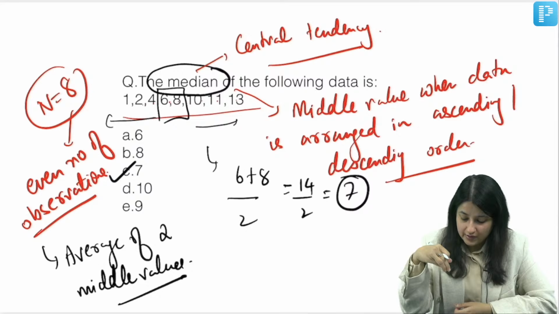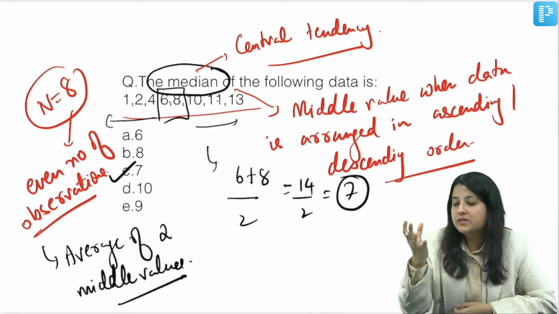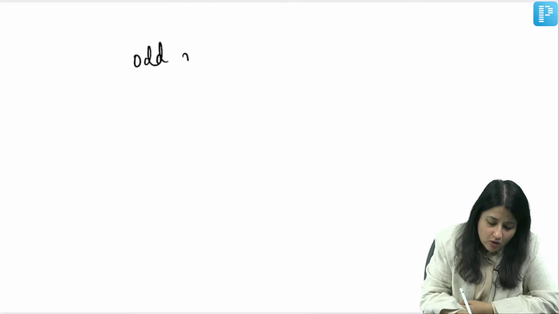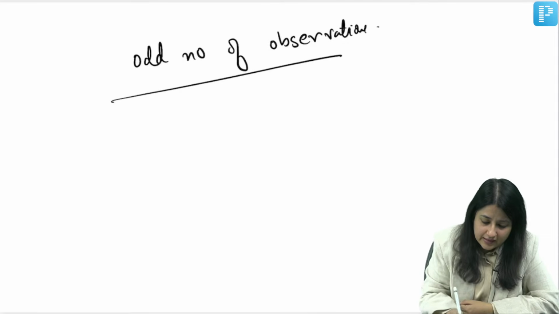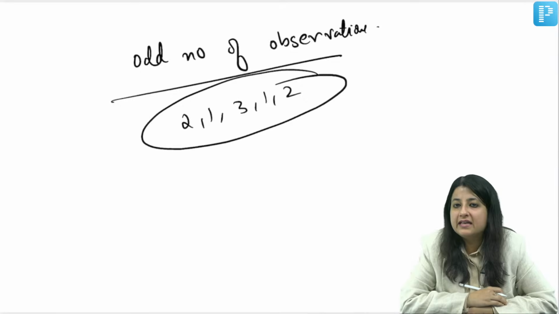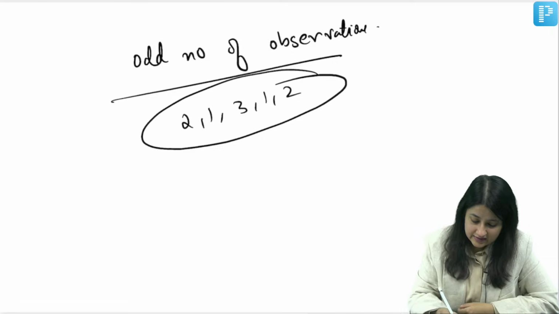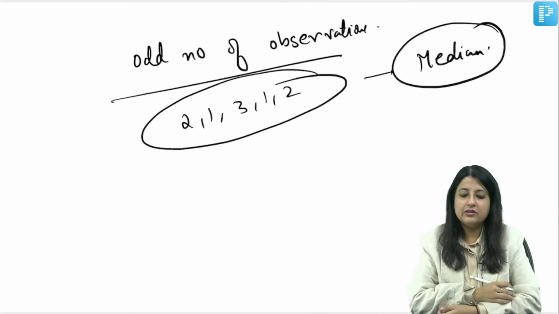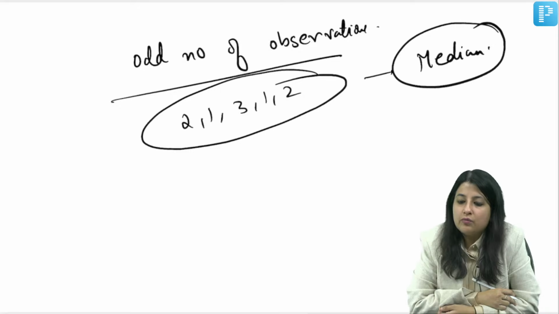And whenever you have an odd number of observations, what is your median? Let me write it here. Whenever we have an odd number of observations, let me ask you a question. Calculate the median of 2, 1, 3, 1, 2. What is the median of this data set? Everybody in the comment section, write. Can you calculate the median of this data set?